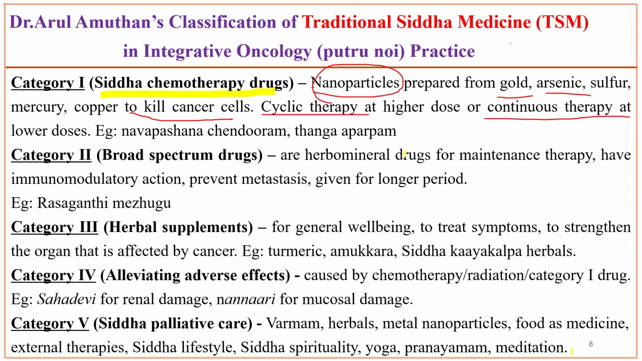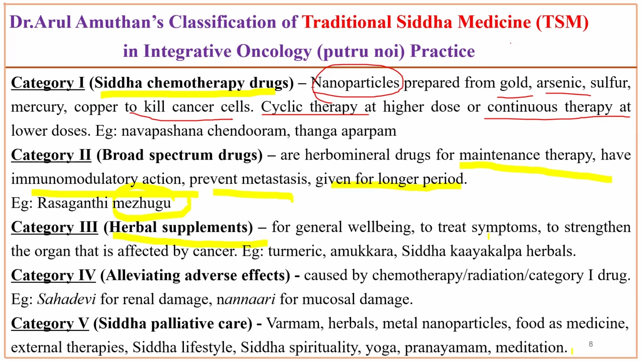So this is how it is slightly safer than the category 1 drugs. They are used as a maintenance therapy and they can be given for a longer period. These drugs have immunomodulatory properties and help prevent metastasis. Category 3 is nothing but the herbal supplements. It is for general well-being, to treat symptoms, and to strengthen the organ that is affected by the cancer.